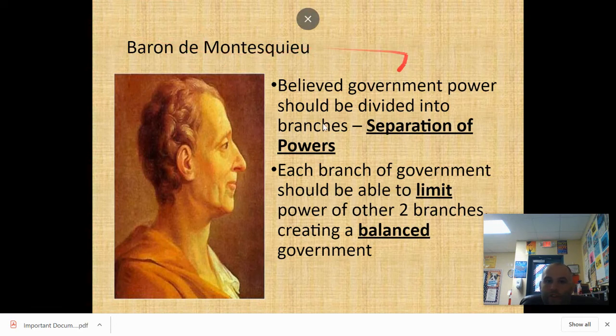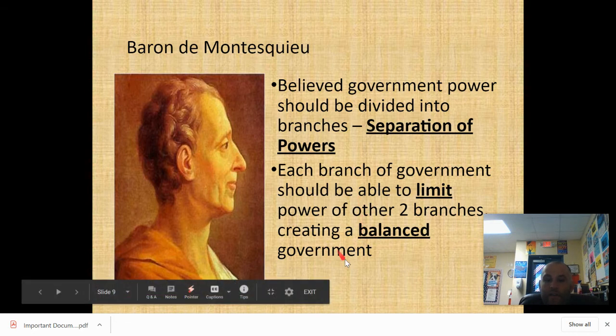And so on the left, you should have put Baron de Montesquieu. On the right, you should have said government should be divided into branches, separation of powers. Again, separation of powers is this idea that power is separated, that not one person makes, enforces, and judges the laws, but different branches do that. And he did call for 3 branches of government.